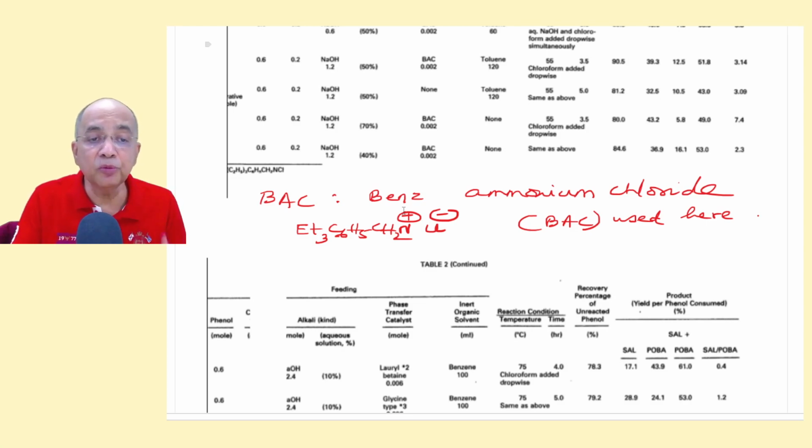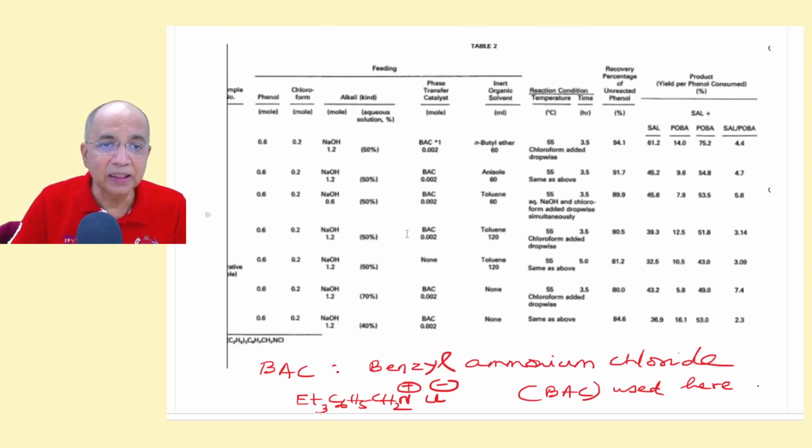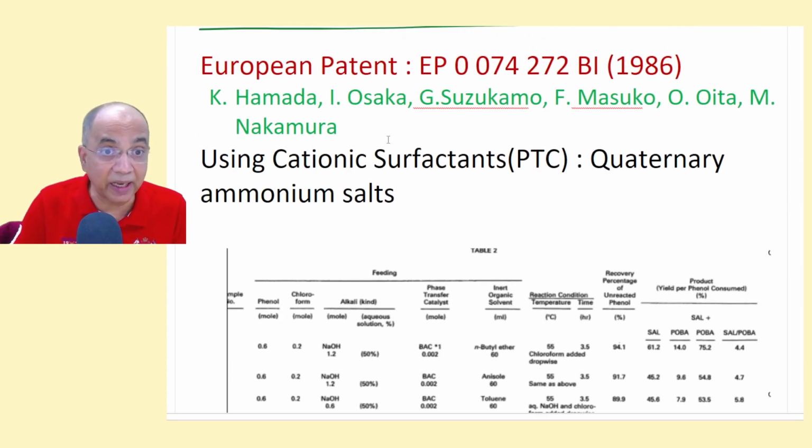Benzyl ammonium is the general name of the quaternary ammonium compounds, the surface active agents, surfactants, or PTCs, having a benzyl group, but the others are variable. This is triethyl benzyl ammonium chloride, BAC. BAC means benzyl ammonium chloride. A very, very small quantity, 0.002 percent, in aqueous solution.